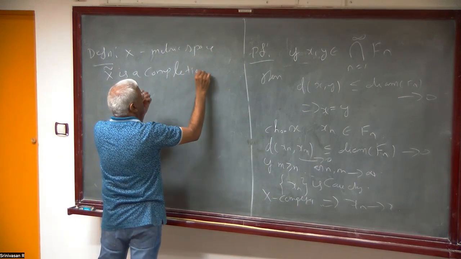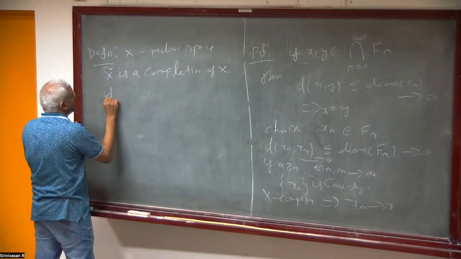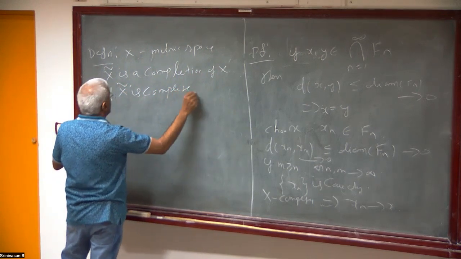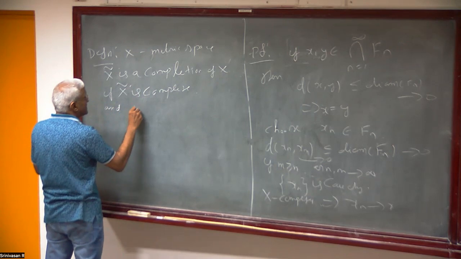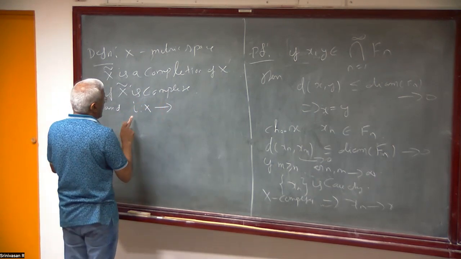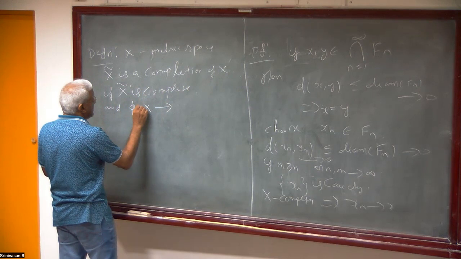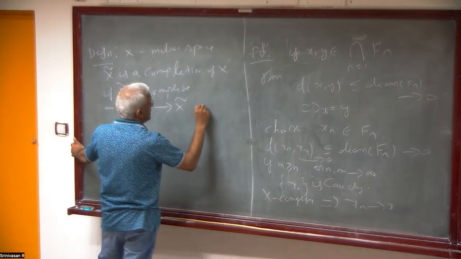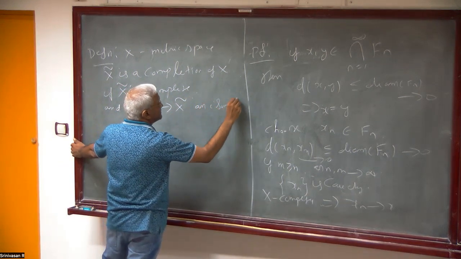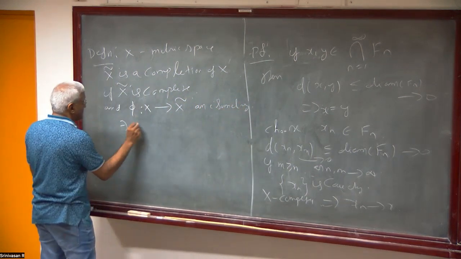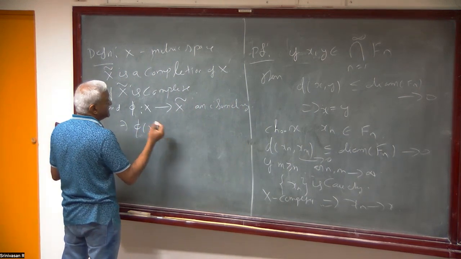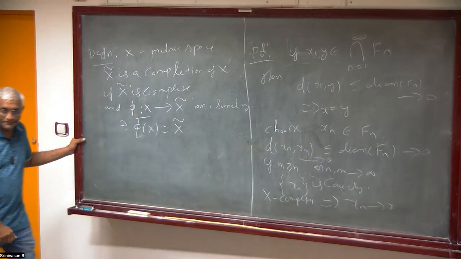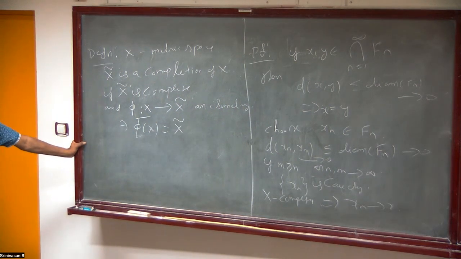X tilde is a completion of X if X tilde is complete to start with, and there exists an embedding phi from X to X tilde, an isometry, such that phi of X is dense: the closure of phi of X equals X tilde.